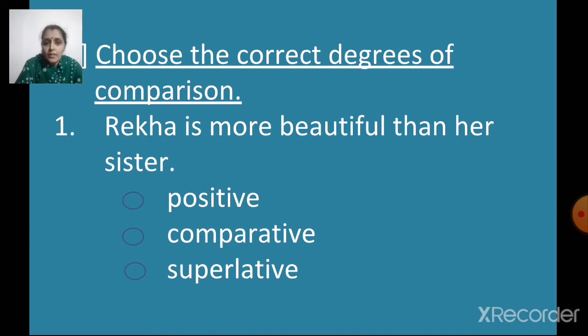Now we have a sentence here and you have to say which degree of comparison is used here. Okay, so let's read the sentence. Rekha is more beautiful than her sister. Now we are comparing two persons over here, Rekha and her sister, right? So two persons and we are using the word than. Rekha is more beautiful than her sister. So which degree of comparison is this?